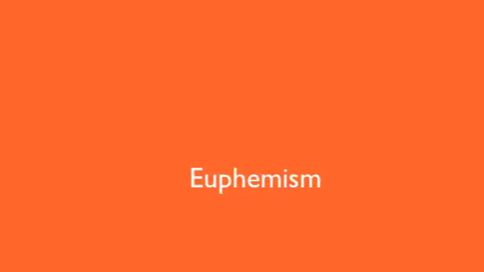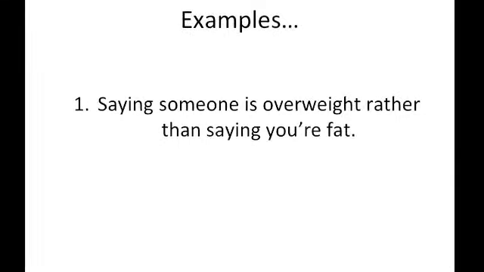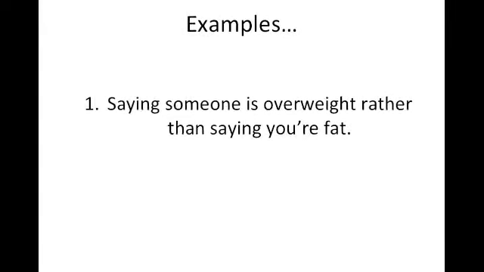The first rhetorical device is euphemism. This is a nicer and sweeter way of saying something. The first example is saying that someone is overweight. This is much nicer than saying someone is fat because that would make them cry.